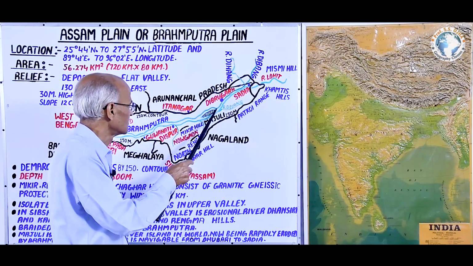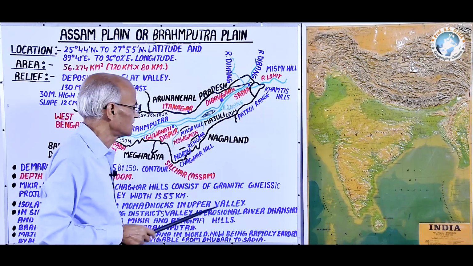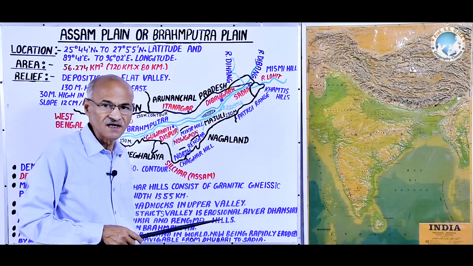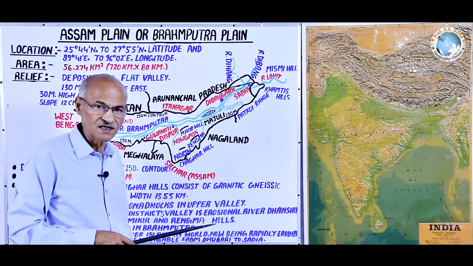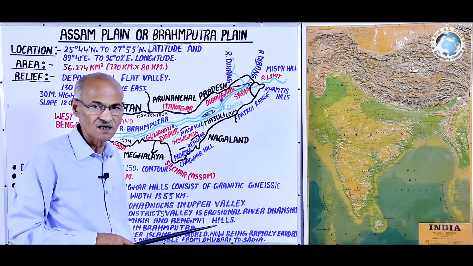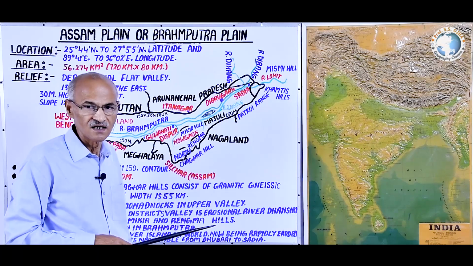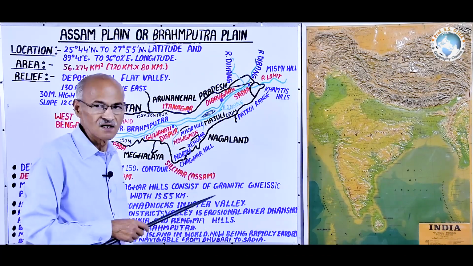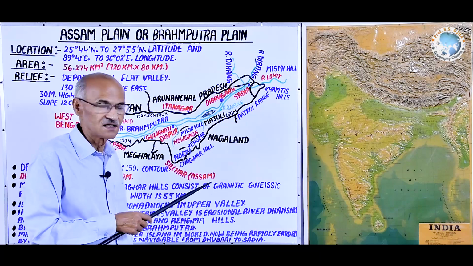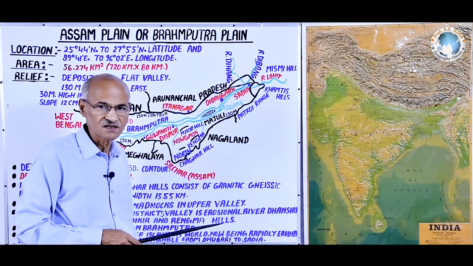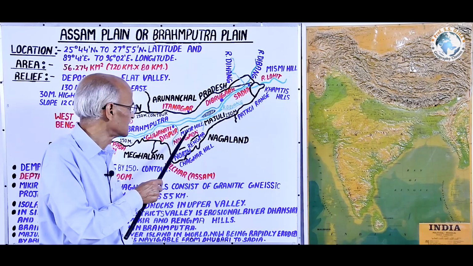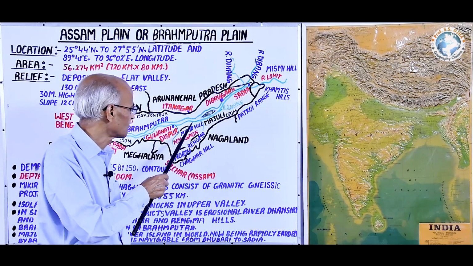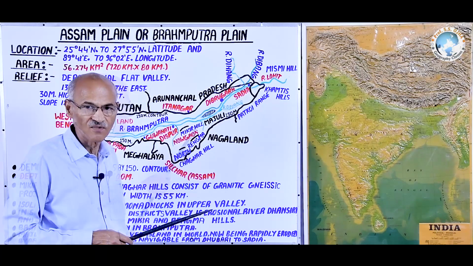Here about Majuli. Majuli is the largest river island in the world. The second largest is Montreal on St. Lawrence in Canada. But all over the world, in India, Majuli is the largest river island, again consisting of the same structure which is found in Mikir and Rengma.